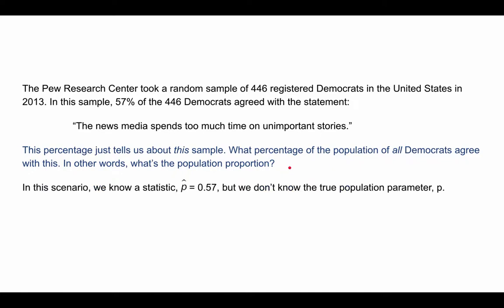In this scenario, note that we know a statistic, the sample proportion 0.57, but we don't know the true population parameter p, so we don't actually know what percentage of all Democrats agree with this statement. In the real world, a lot of the times we don't ever actually know the true value of p, because it's hard to take a census and interview every single person. So somehow we're going to want to work with taking a sample and finding a sample statistic or proportion like p hat here, 57% or 0.57, and then make a deduction about the true population parameter that we don't know.